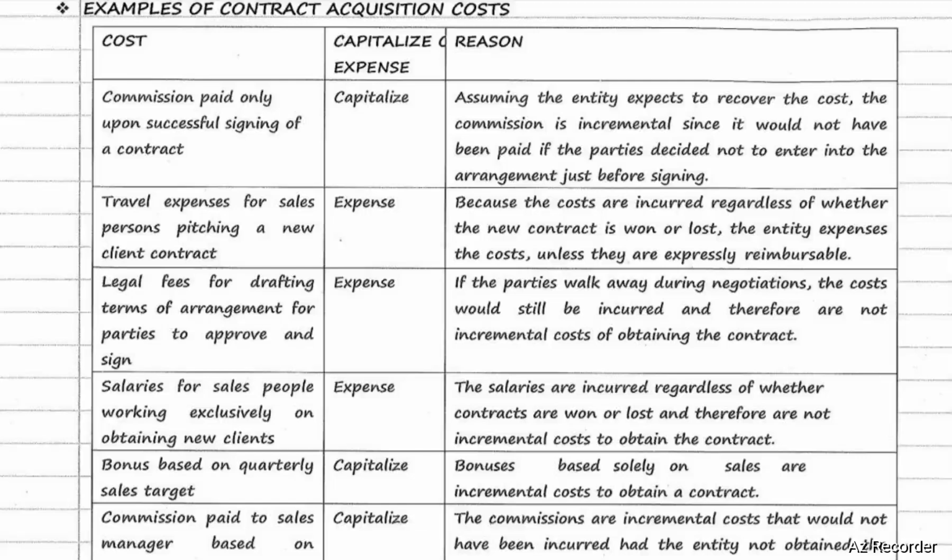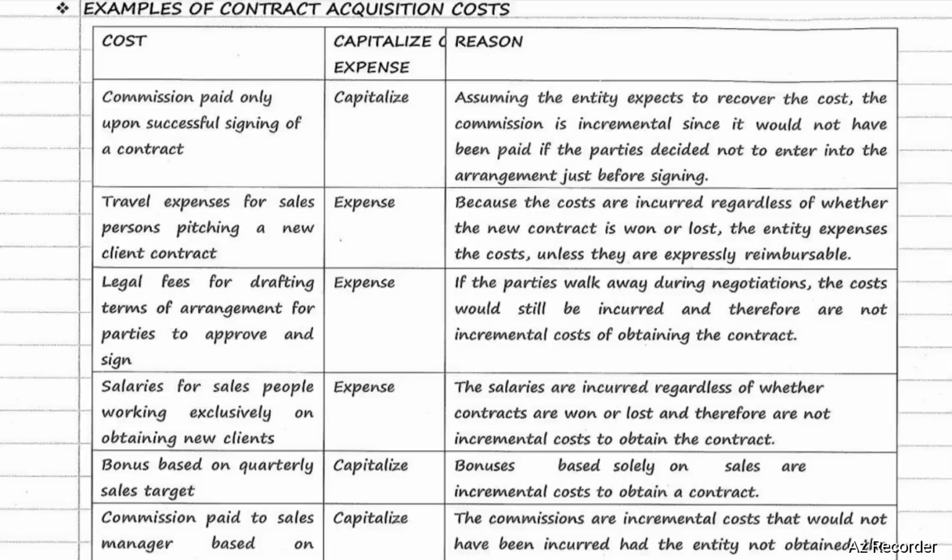Second, travel expenses for salespersons pitching a new client contract. It will be treated as expense and will be charged to the P&L account because the costs are incurred regardless of whether the new contract is won or lost. The entity expenses the cost unless they are expressly reimbursable. So it will be charged to the P&L account.